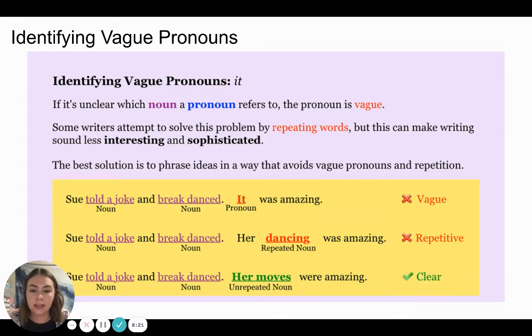This last example is a clear sentence, a clear pronoun that is also not repetitive. Sue told a joke and breakdanced. Her moves were amazing. This is clear because we clearly know that she is talking about breakdancing without repeating the word dance over and over and over.